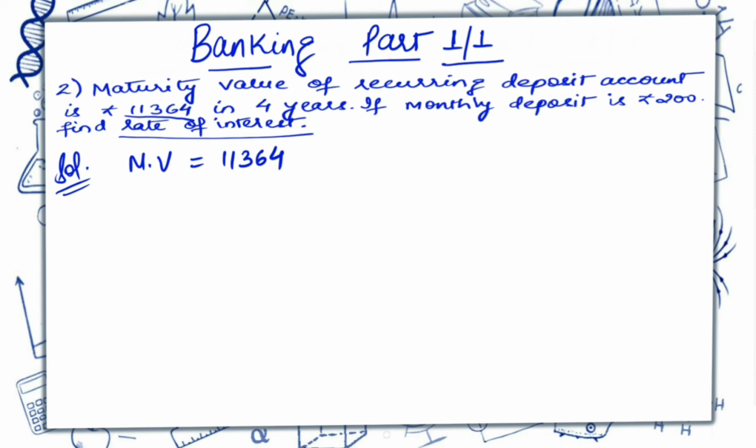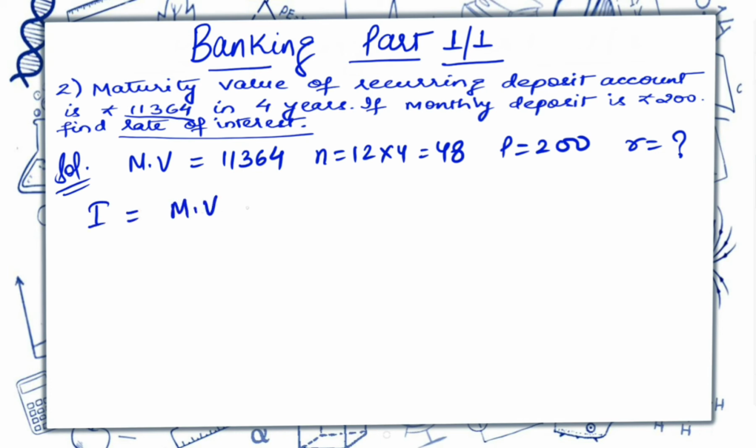That 4 years will be converted into months. So n will be 12 into 4, that is 48. The monthly deposit is 200. Here we have to calculate r. So first of all, we'll find out the interest. Interest will be maturity value minus the amount which we have deposited, that is P into n.